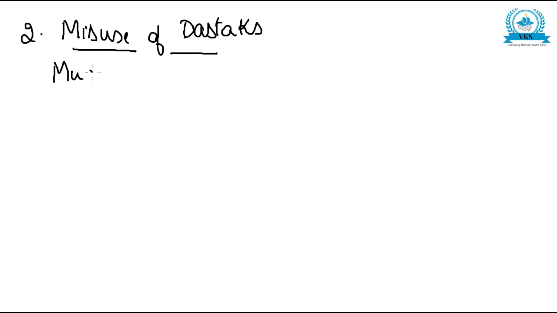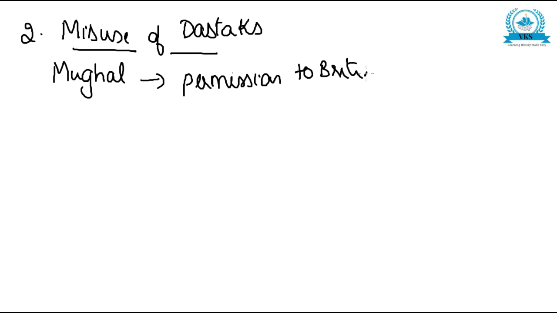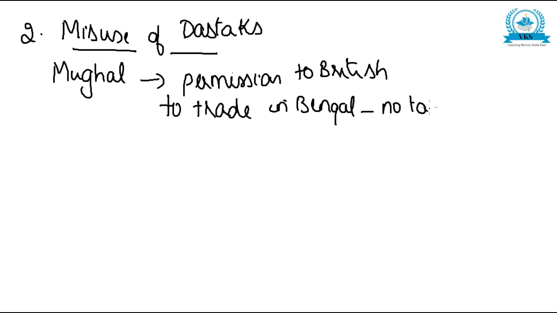The Mughal rulers gave a special permission to the British to trade in Bengal without tax. This was the permission given by the Mughal emperors to the British.